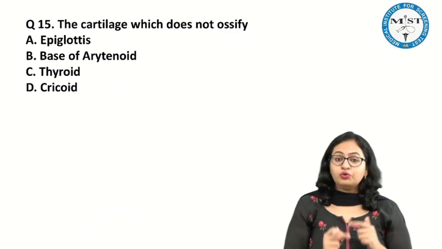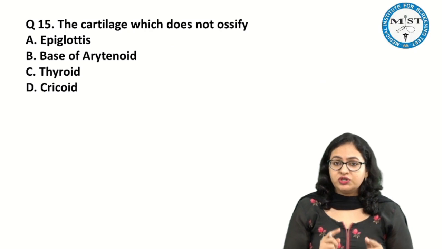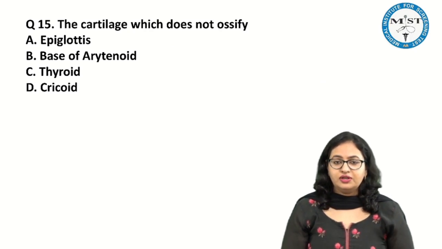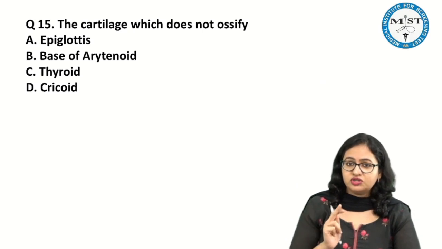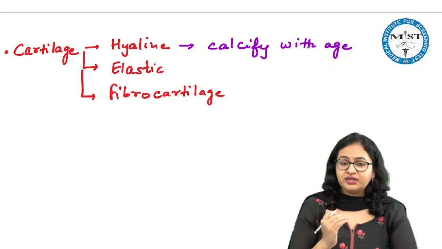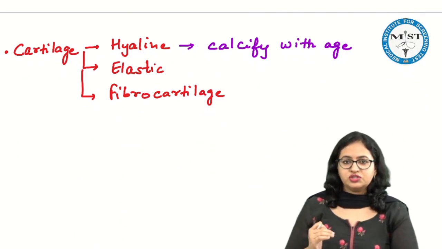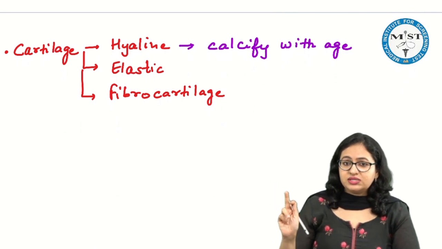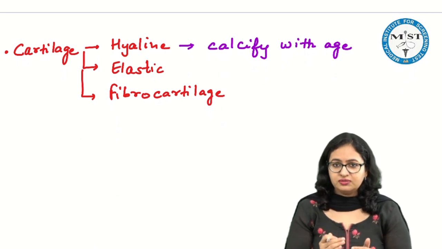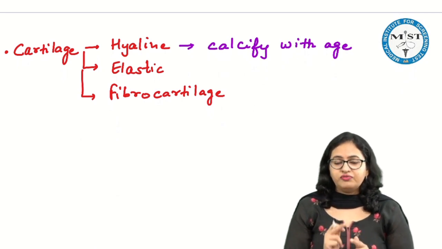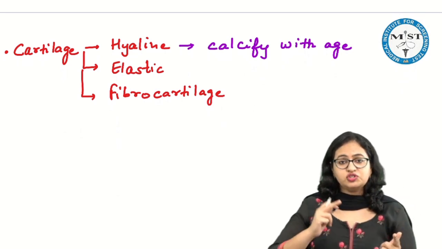Now there was one more question regarding this cartilage. They said the cartilage which does not ossify. Now over here all the cartilages of the larynx are mentioned, and whenever we are talking about the cartilage, we actually divide the cartilage into the three types. It is the hyaline, elastic, fibrocartilage. And when we are talking about these all cartilages, we say it is the hyaline cartilage which can undergo calcification with age. So over here, when we are talking about the laryngeal cartilages, we should be able to differentiate which is the hyaline and which is the elastic.